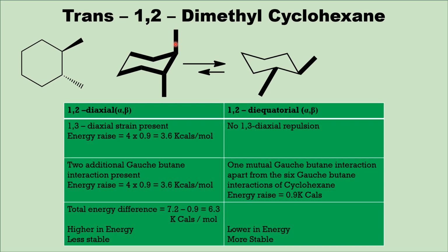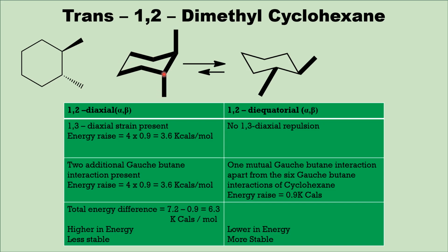Similarly, this thick line shows another butane, and this bond and these two bonds have gauche-butane interactions. So this methyl group has two gauche-butane interactions with the ring.